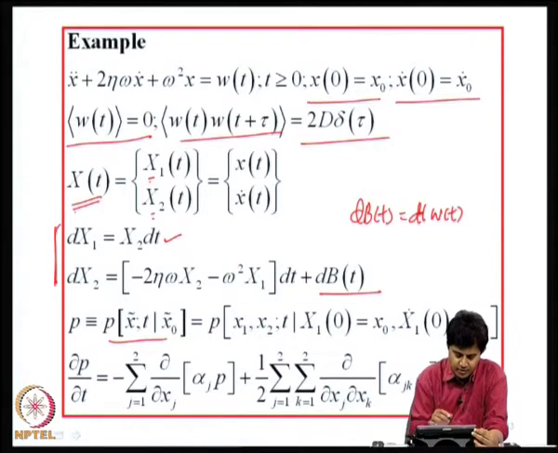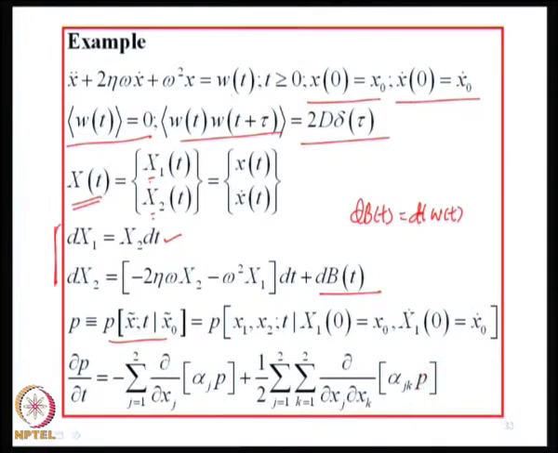And also you can see the displacement and velocity will have different levels of differentiability, because x double dot is proportional to a white noise. So, therefore, x dot is not differentiable, but x is differentiable in the mean square sense. Okay. So, that is another point that I made earlier.